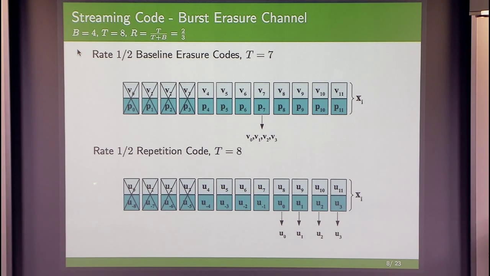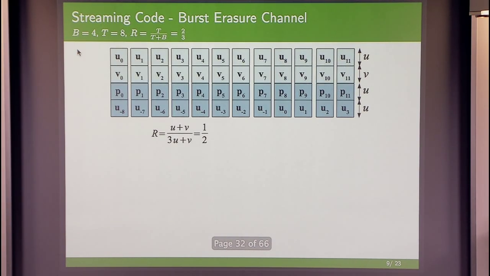The code below is just a repetition code. A copy of each source packet is simply repeated with a delay of t. So t is 8 in this case. So u0 is appended to u8, the incoming source packet at time 8, and together they are sent at time 8. This is also a rate half code, but we are not doing any combination across the source packets, just a simple repetition. Okay? So let's put these 2 codes on top of one another.